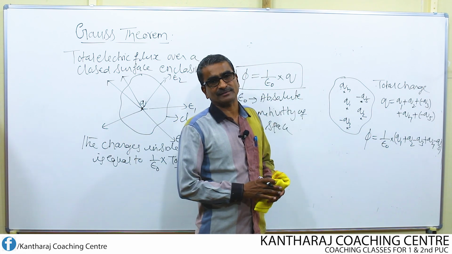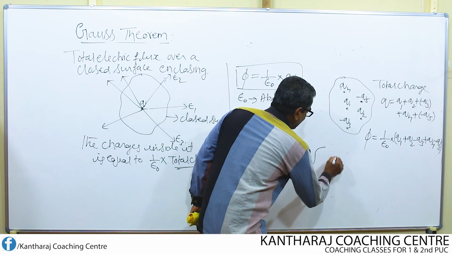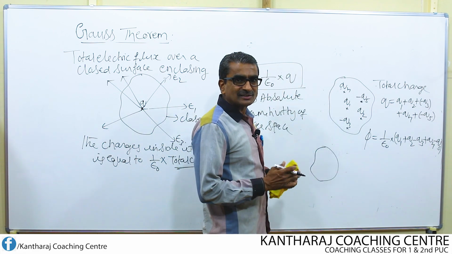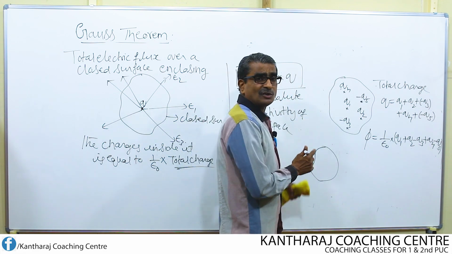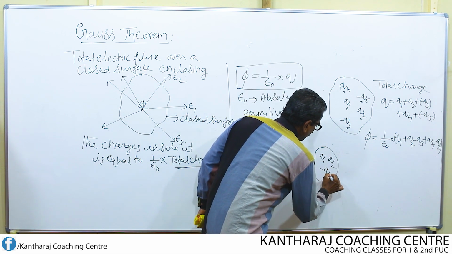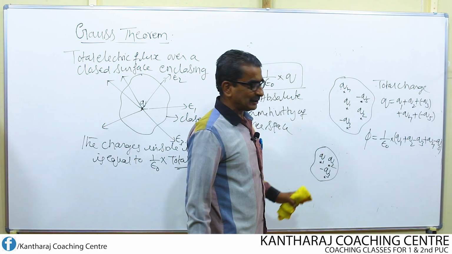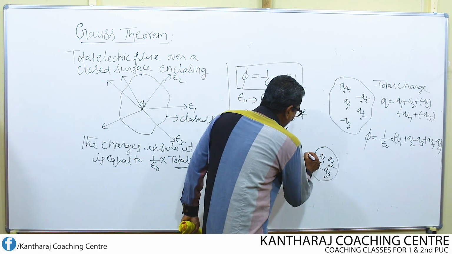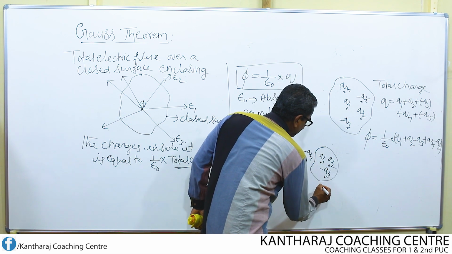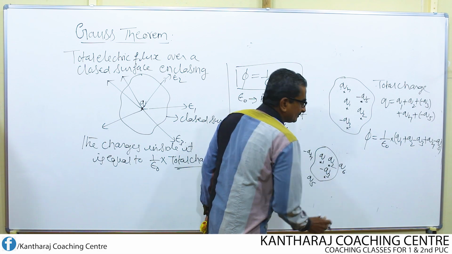But the question is, suppose the charges are enclosed like this, inside this Q1, Q2, Q3, certain number of charges are there. 3 charges are there, 2 are positive and 1 is negative. Outside this, here, 1 negative charge is there. Here, say for example Q5, here Q6.